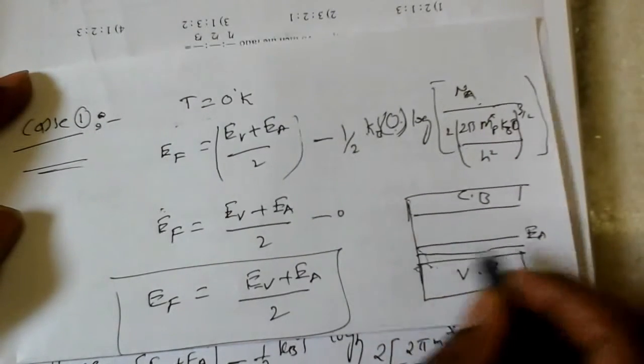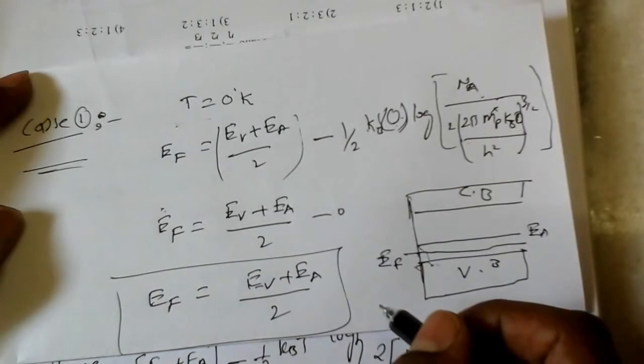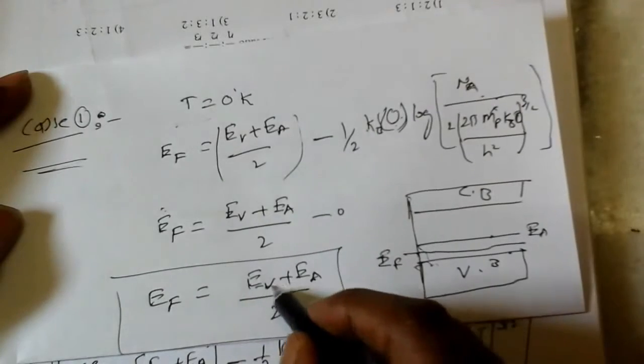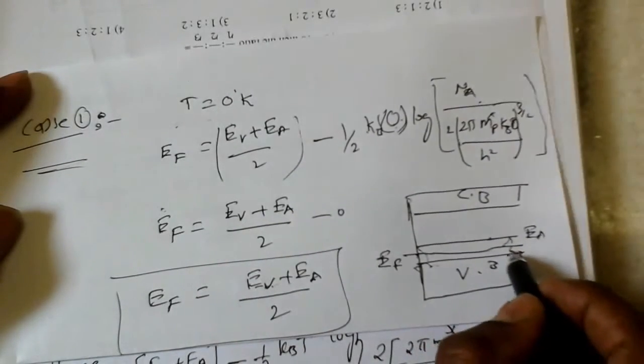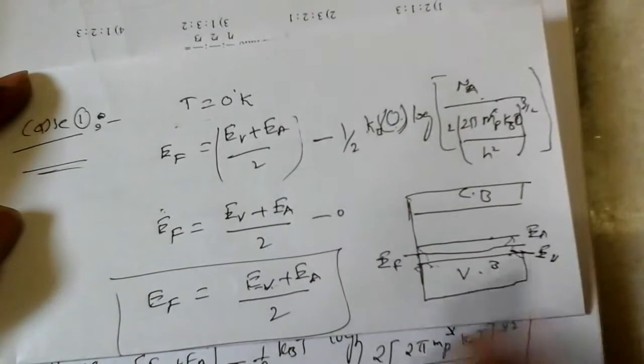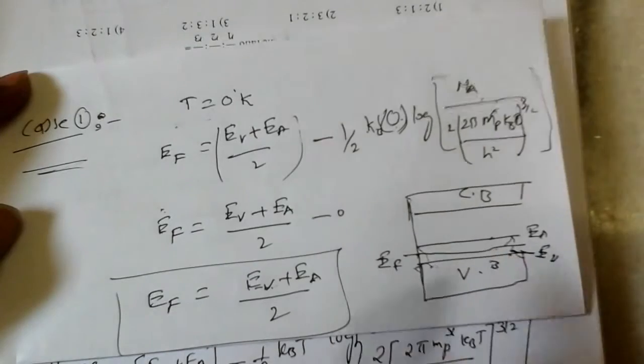The Fermi energy level is EA plus EV by 2, exactly between these two.